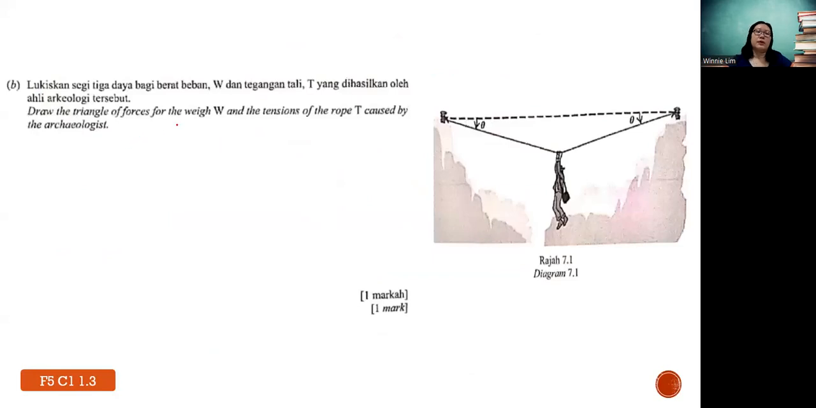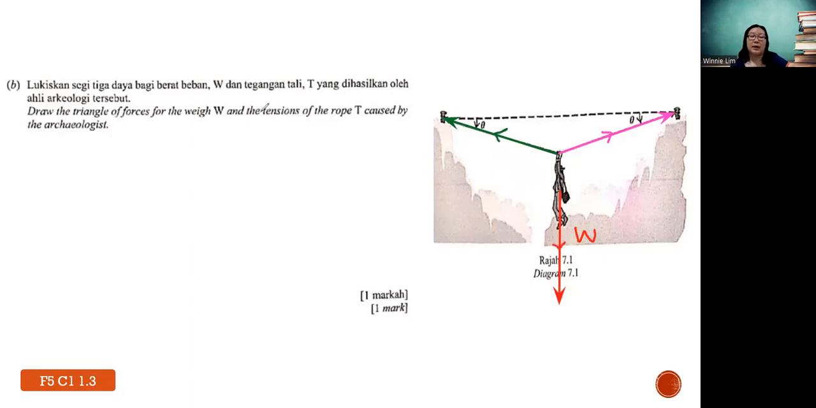Draw the triangle of forces for the weight, W, and the tension of the rope caused by the archaeologist. So first step, you need to label the force. Where is the direction of weight? Confirm go downhill, like this. Then the tension on the string or rope will be this one. So you will have this, and this. The arrowhead you can always draw at the middle because I use computer, so the arrowhead is at the end.